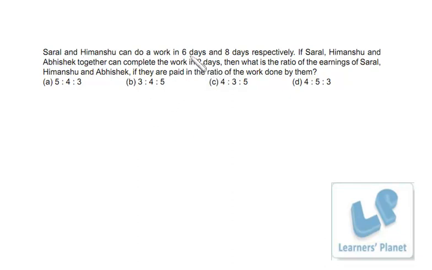Saral alone can finish the work in 6 days. That means in 2 days he might have done 1/3 of the work, right? So after the total work he has done 1/3 of the work. Similarly, Himanshu can finish the entire work all alone in 8 days. So in 2 days he might have done 1/4 of the work, right? So these two people have done 4 plus 3, 7 by 12 of the work. So the remaining 5 by 12 work has been done by Abhishek, right?